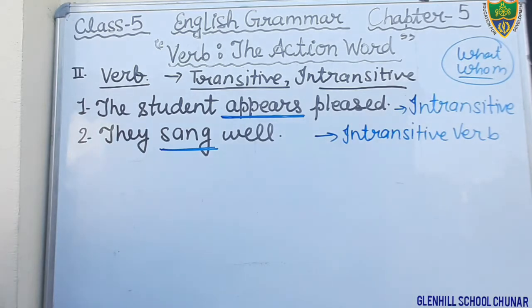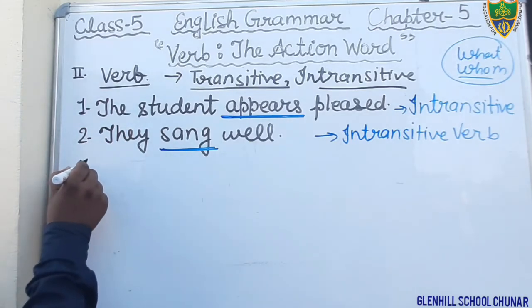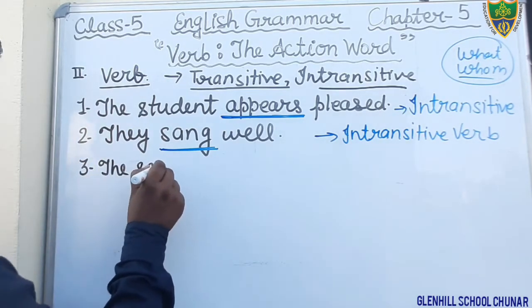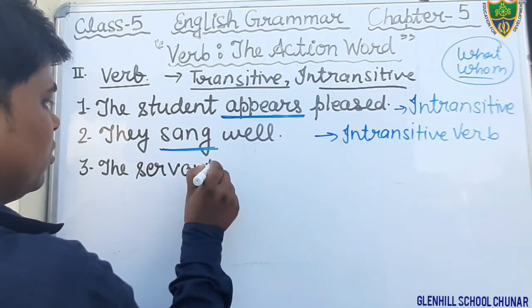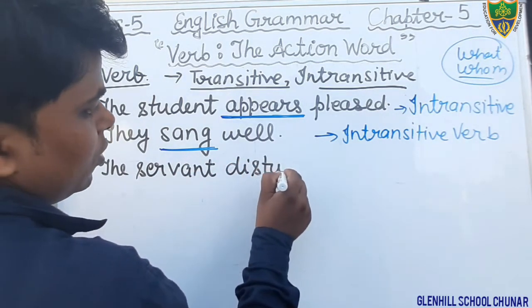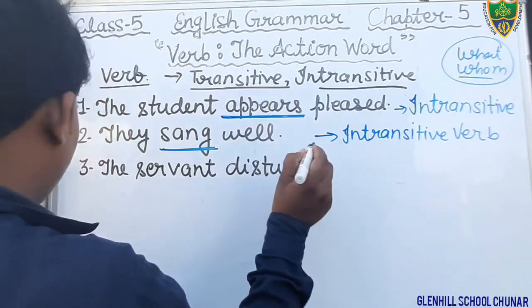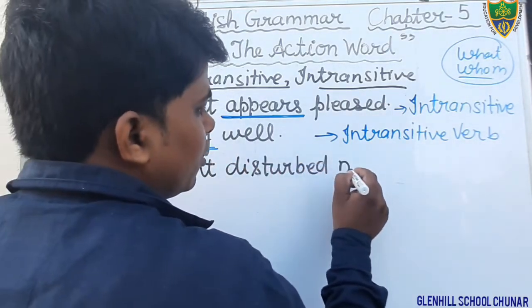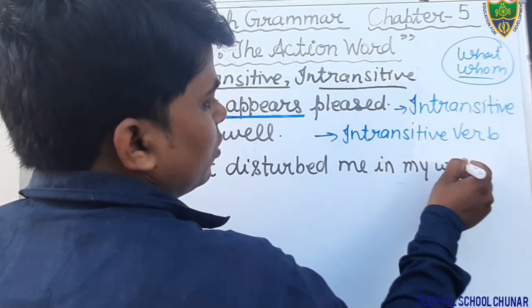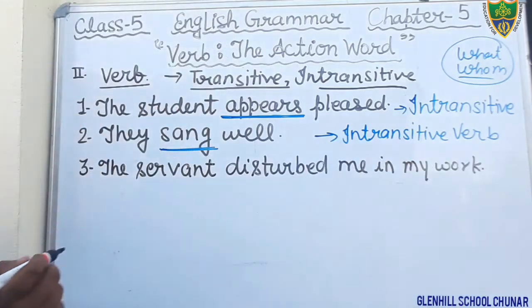Okay students, come to the next question. Question number 3. Just see. The servant disturbed me in my work.